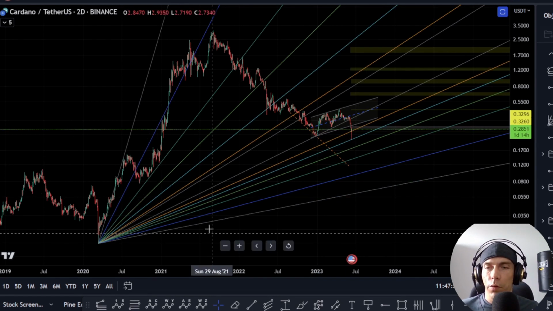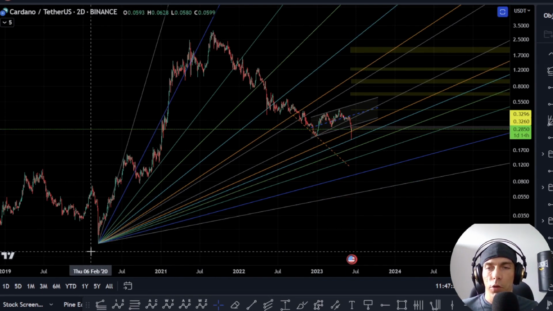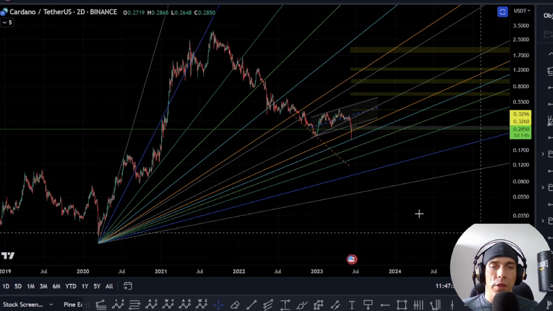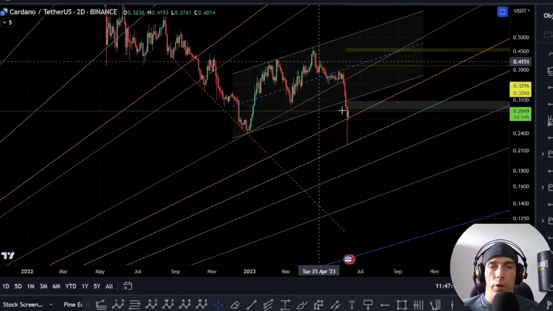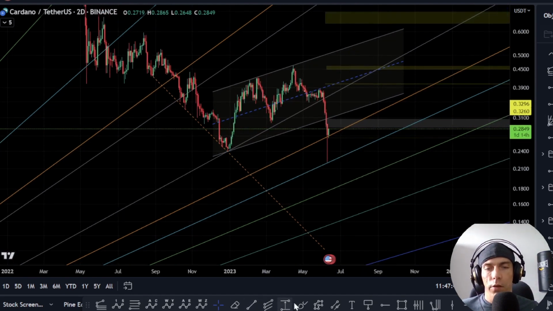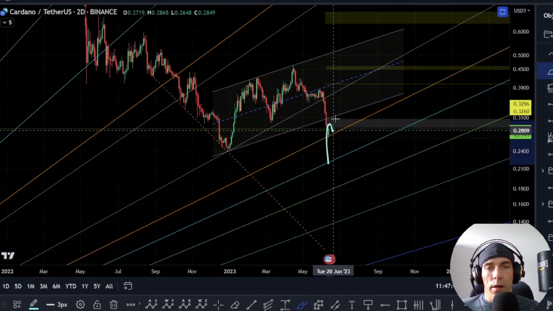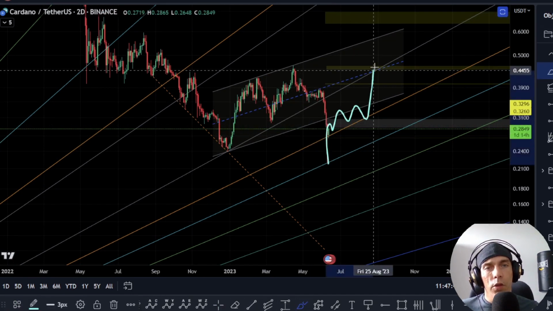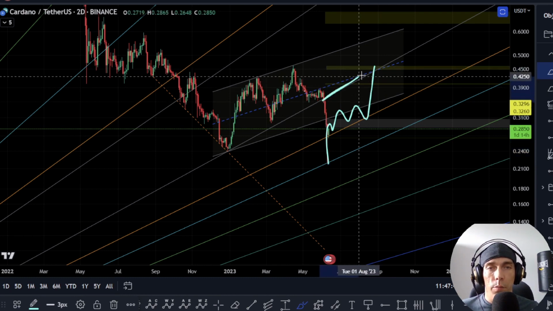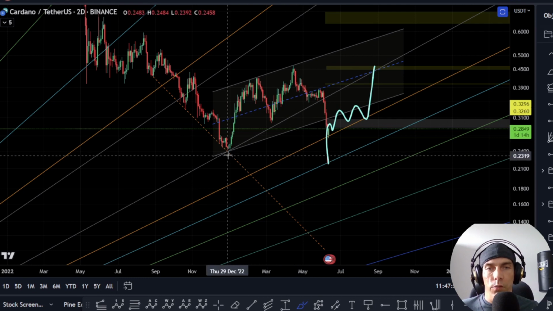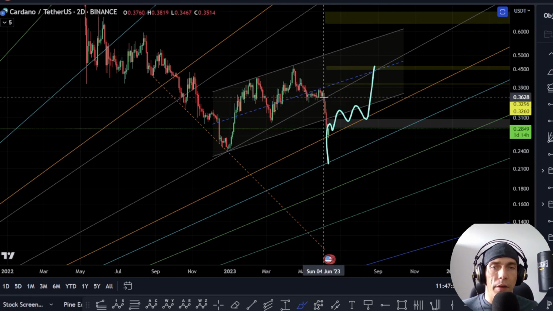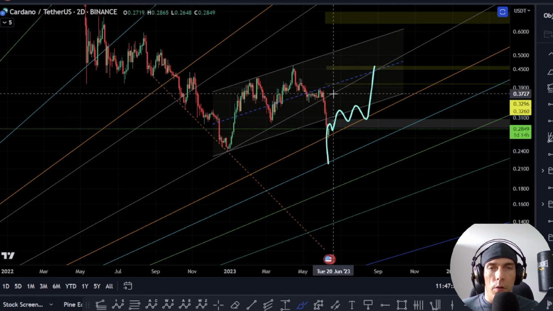Another thing we were talking about in the previous video was looking for the potential that we could find support on the speed fan, and we can see that we did come down here to this blue line like we were talking about. Now what I want to see here is whether we continue to maintain above this orange line here. If we do, what this could mean is we could see a price move up towards this top gray line here again, and look to retest some of these levels higher up here towards this zone here of this